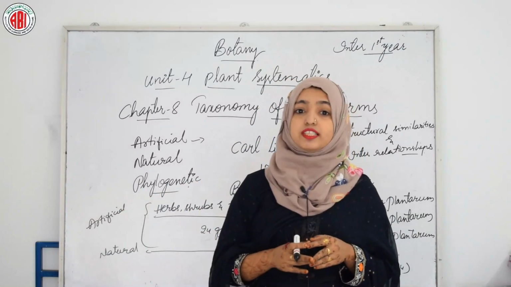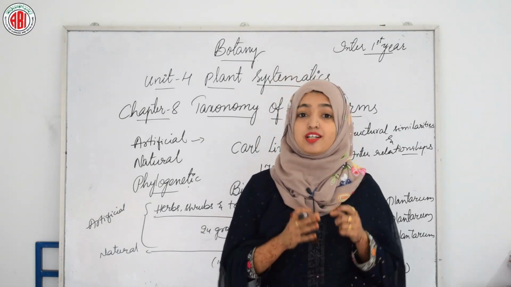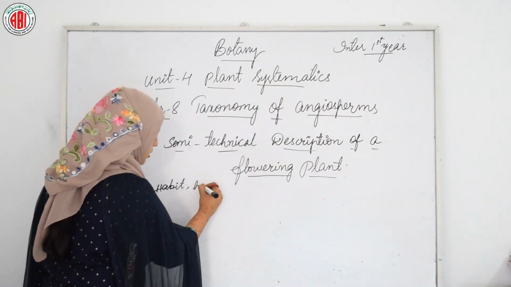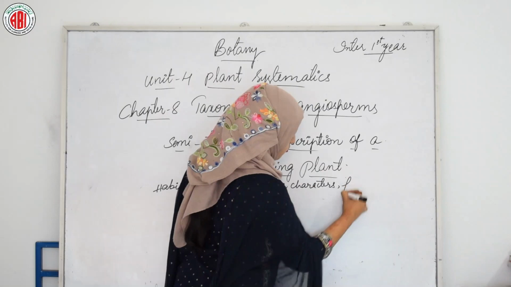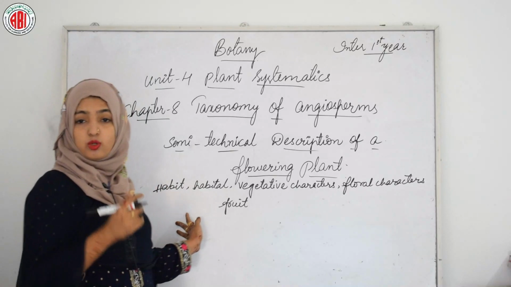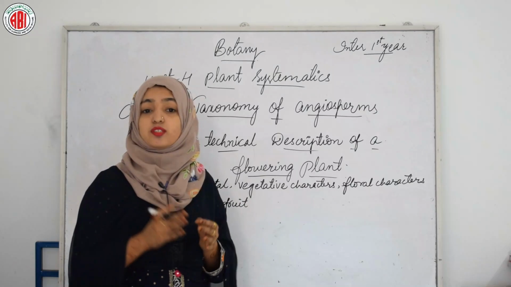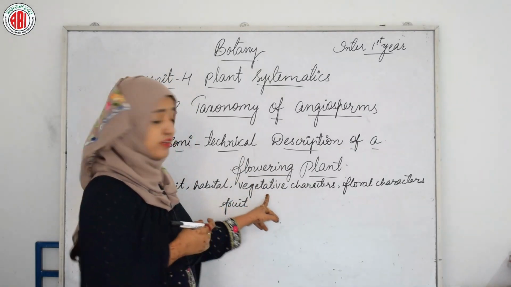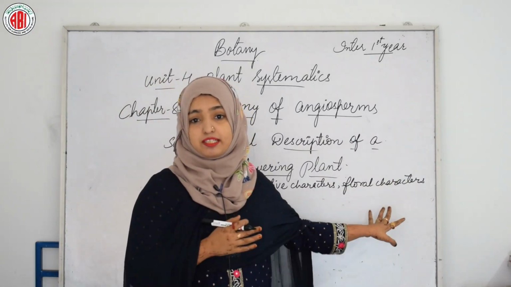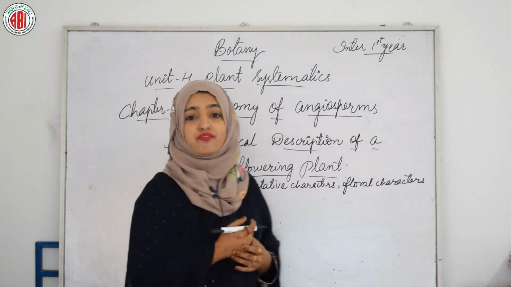Now let us move forward to the semi-technical description of a typical flowering plant. We have to discuss a typical flowering plant now. The plant is described beginning with its habit, habitat, vegetative characters, floral characters, followed by the fruit. From this we all know what habit and habitat are. Coming to the vegetative characters, the characters of root, stem and leaves come under the vegetative characters, and floral characters mean the inflorescence, flower and its parts, and the final thing that we have to describe in the flowering plant is the fruit.